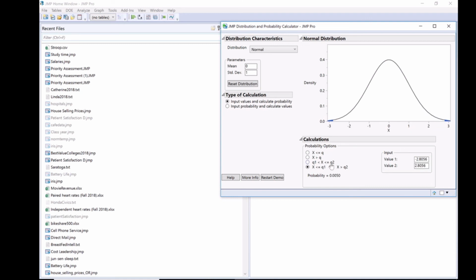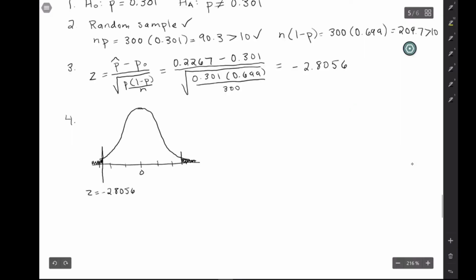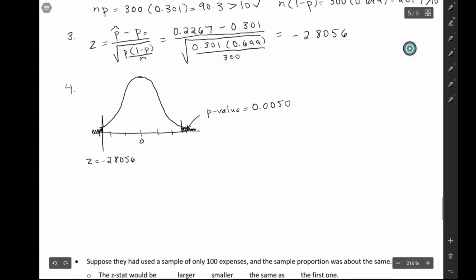These shaded areas are going to give me the p-value. So because of this calculation, I know that my p-value here is 0.0050. So the p-value for both of these sections comes out to be 0.0050. Okay, so that's actually the last thing I'm going to write down. I'm going to leave the conclusion and everything to you.